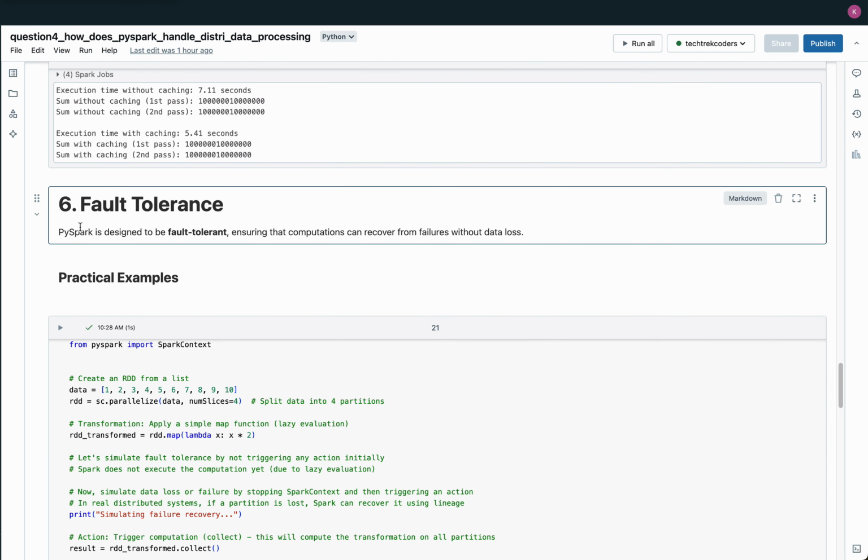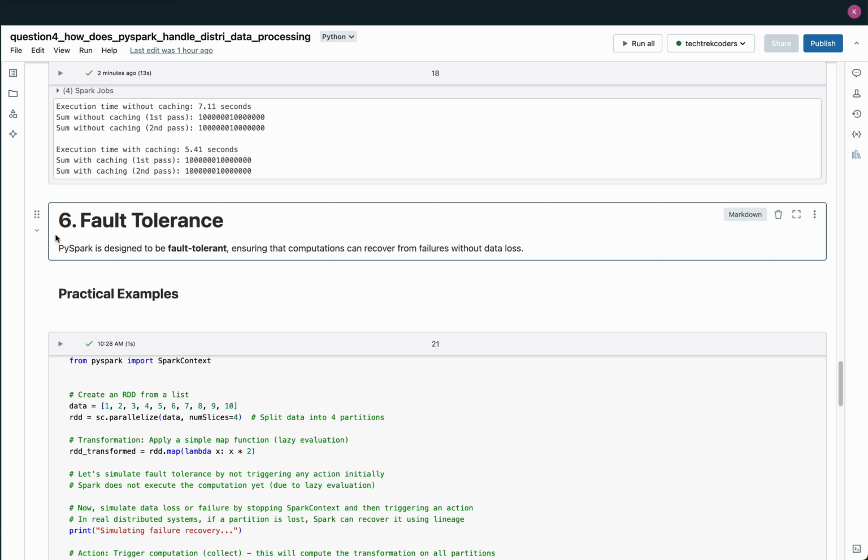6. Fault tolerance. PySpark's fault tolerance ensures that computations can recover from failures without losing data. It achieves this through resilient distributed datasets (RDDs), which maintain a lineage of transformations. If a node fails, PySpark can recompute only the lost partitions based on the lineage rather than rerunning the entire computation. Additionally, PySpark automatically retries failed tasks and reschedules them on available nodes, ensuring reliable execution of large-scale data processing jobs even in the face of hardware or network issues.